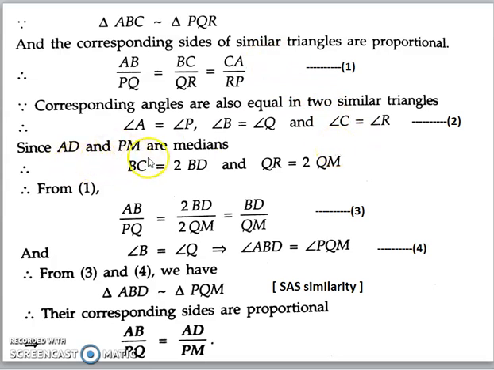Now because AD and PM are medians, so we can say BC is equal to twice of BD and QR is equal to twice of QM. So in this given ratio, we can replace BC and QR with 2BD and 2QM. So we get this ratio. Here 2 and 2 we can cancel out. Also angle B and angle Q are equal. This is also from the similarity of triangles. So therefore by SAS similarity we can prove that triangle ABD and PQM, they are similar.